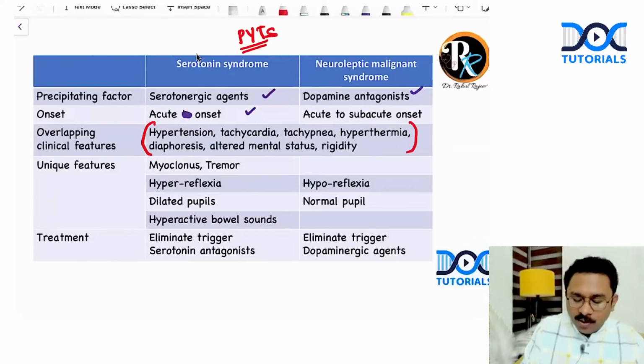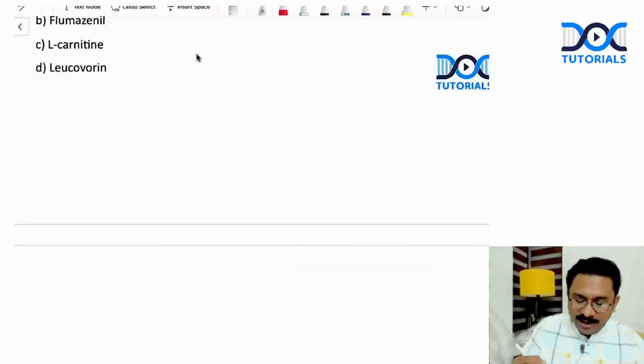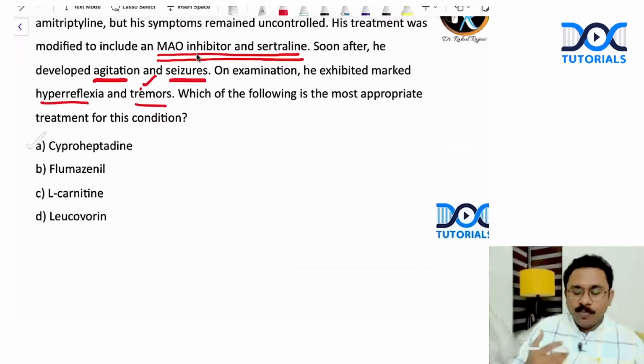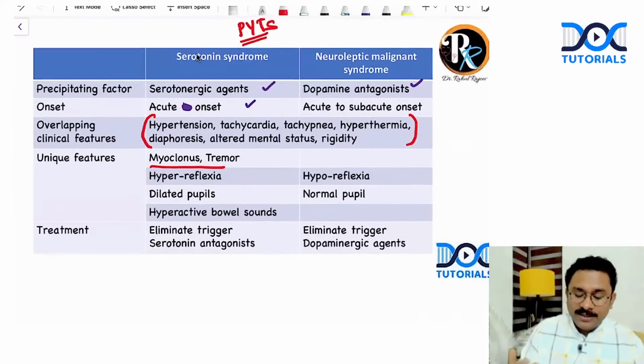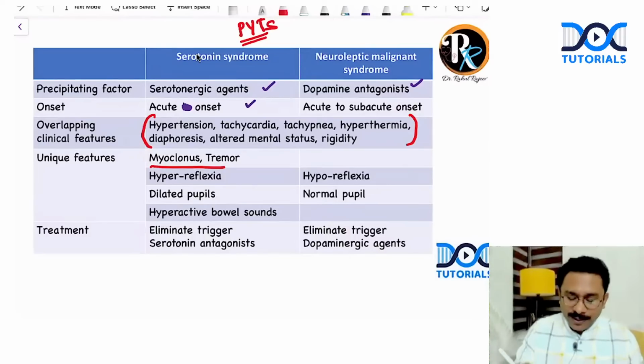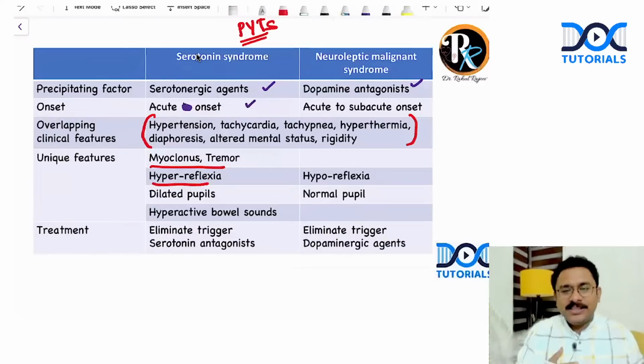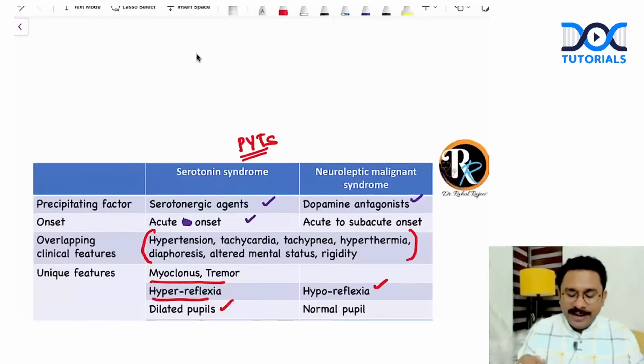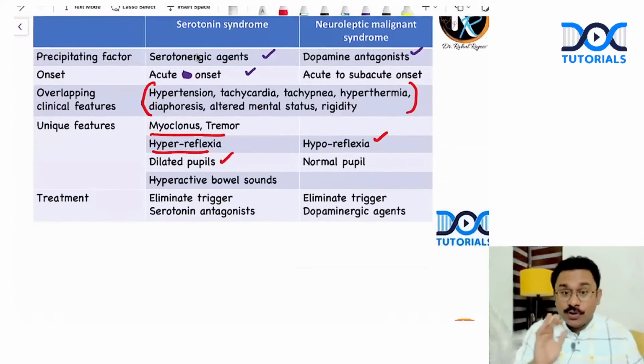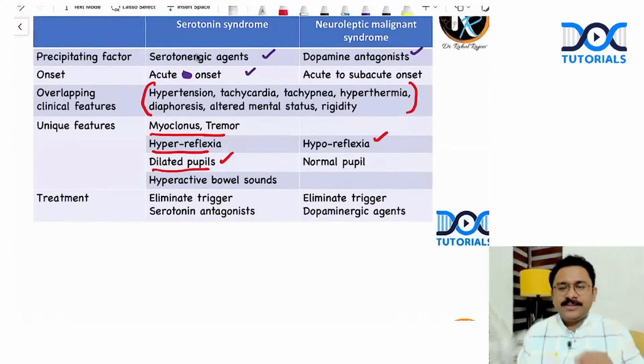But myoclonus and tremor, remember in this patient we had tremor. So myoclonus and tremor is more suggestive of serotonin syndrome. And hyperreflexia again was there in this patient. That is suggestive of serotonin syndrome, whereas in neuroleptic malignant syndrome, it is hyporeflexia. Dilated pupils, again, not mentioned in the question, but you should know that is a feature. It's a previous year topic.